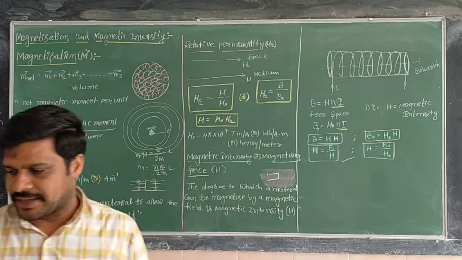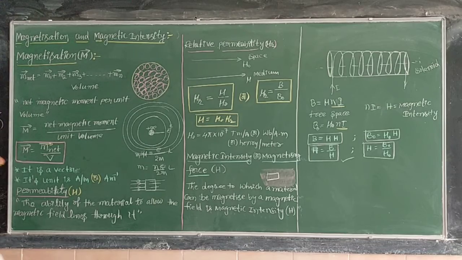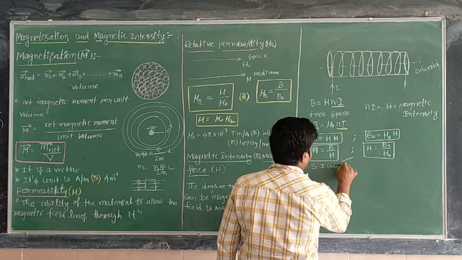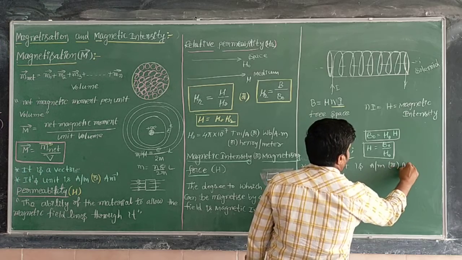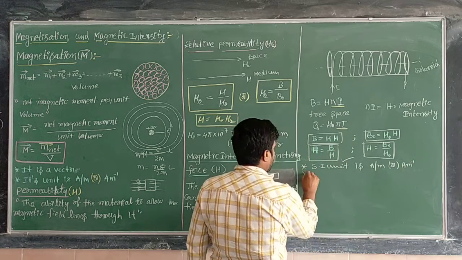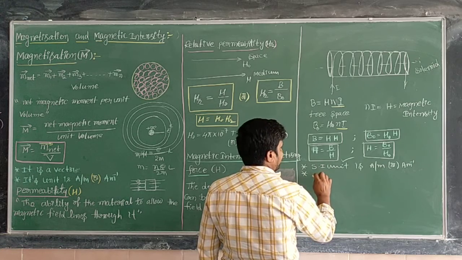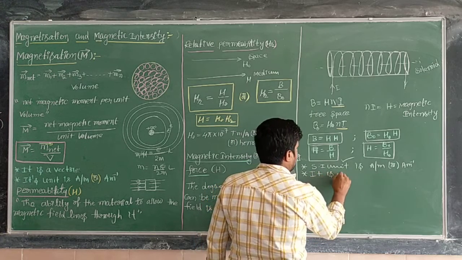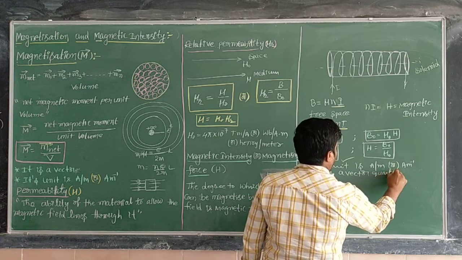This magnetic intensity is also a vector quantity whose SI unit is ampere per meter, or overall ampere meter units. It is a vector quantity.